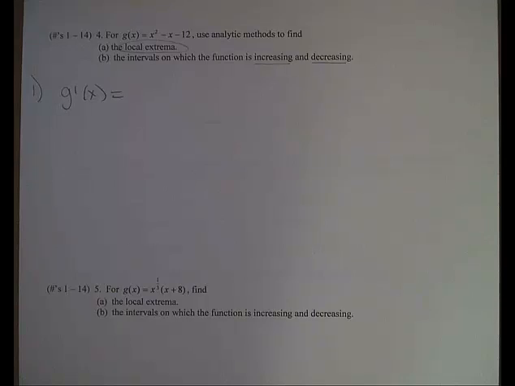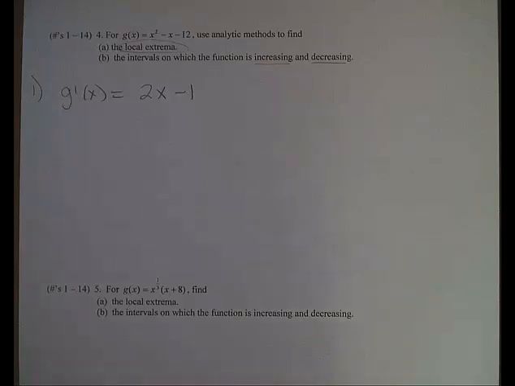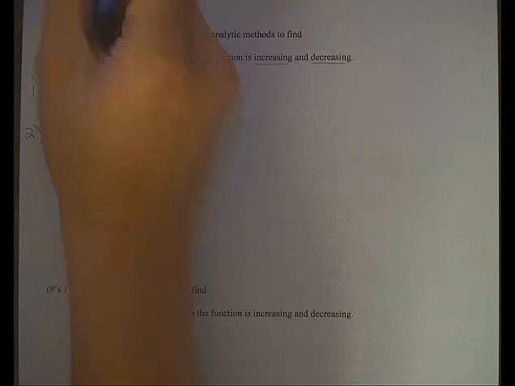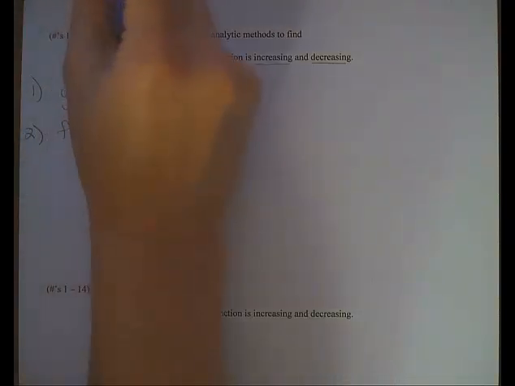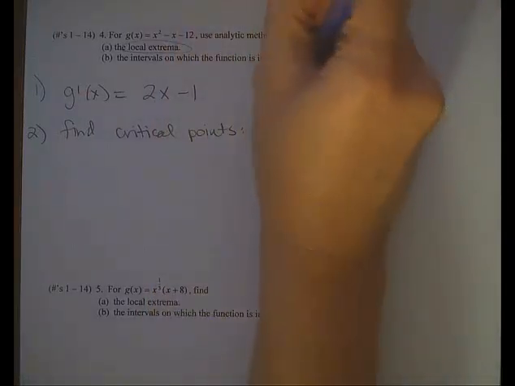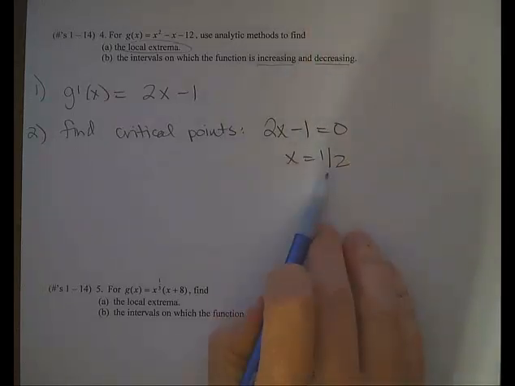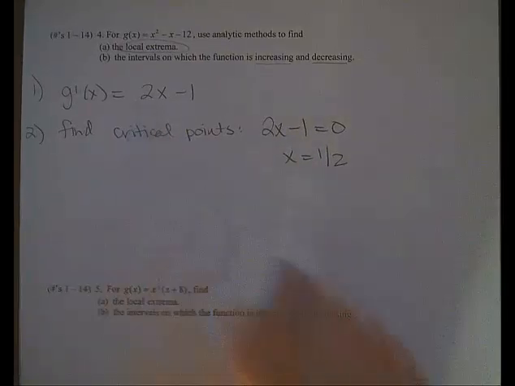So if you recall, step 1 was to find the derivative. So that'll be the same step 1 we do for these questions. So the derivative here is 2x minus 1. Step 2 is to find where the derivative is either 0 or undefined. So we're going to find our critical points. So I'm going to set the derivative equal to 0, and I can see that it will be 0 when x is equal to 1/2. And there are no points where it's undefined.